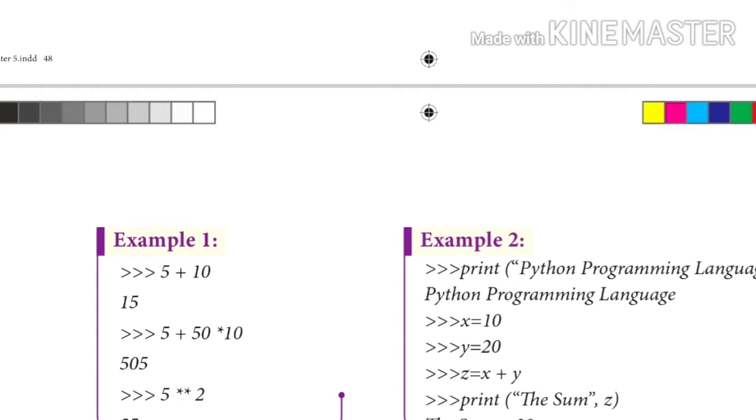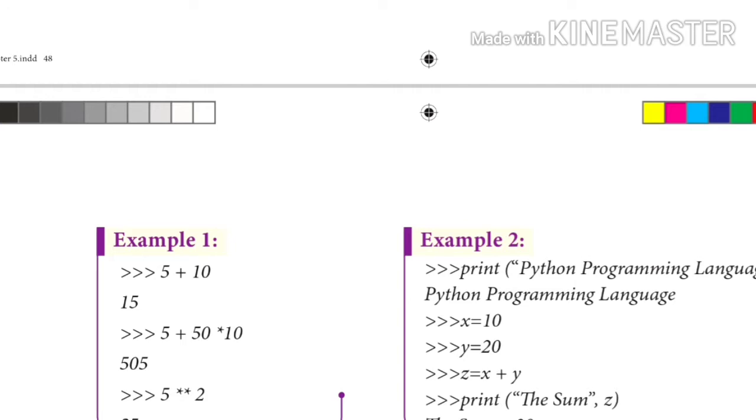Next, we can type 5 plus 15 into 10, and we simply get the answer 505. Like this, we can give any other calculation, any other expression, and we get the answer immediately. So that's the speciality of interactive mode.